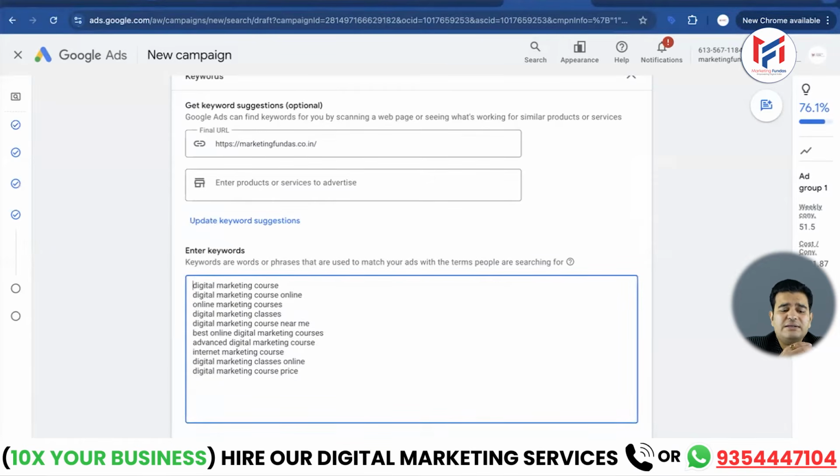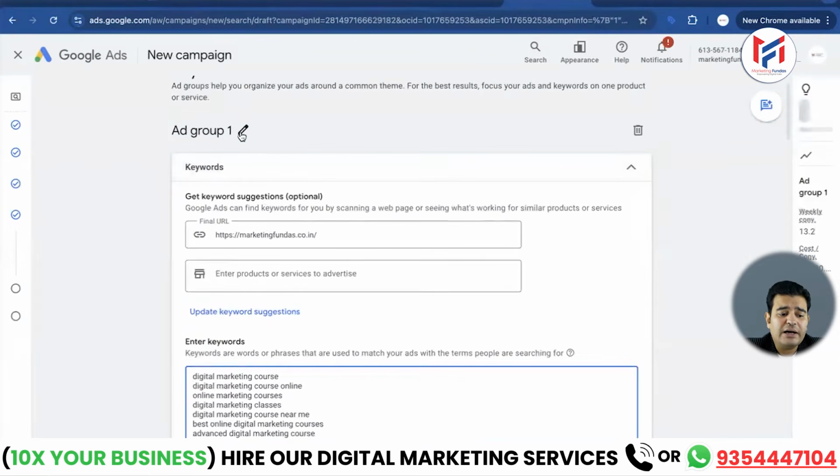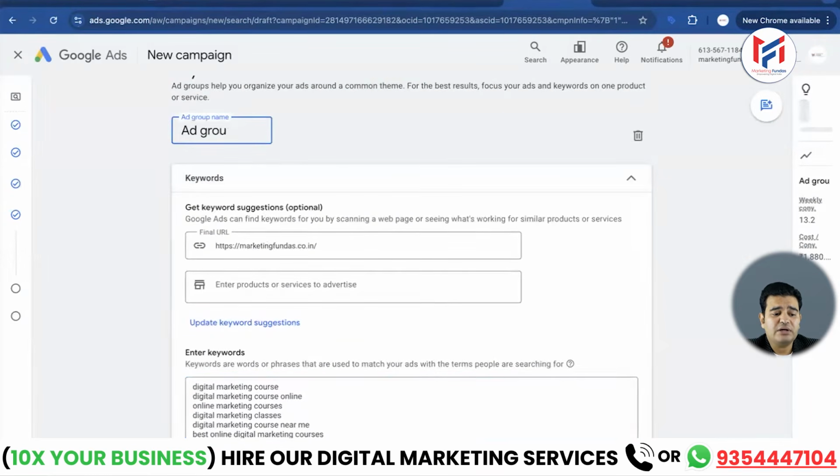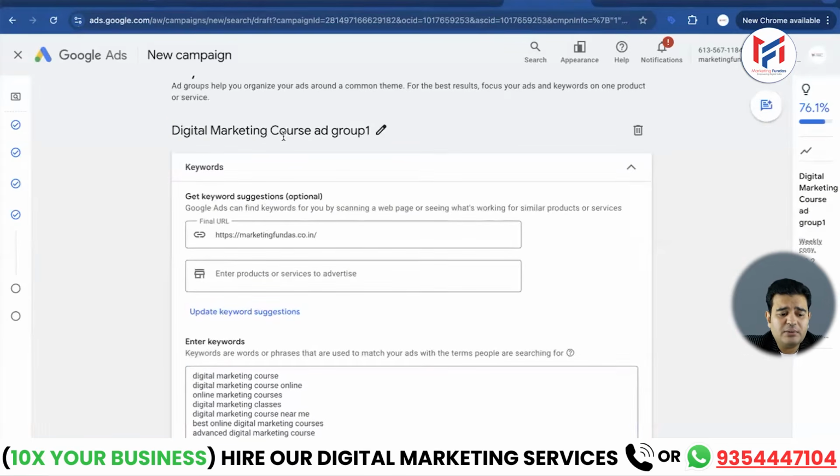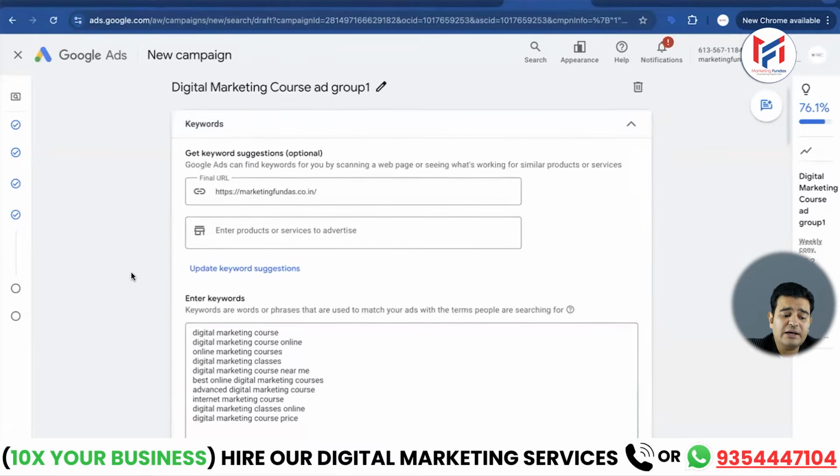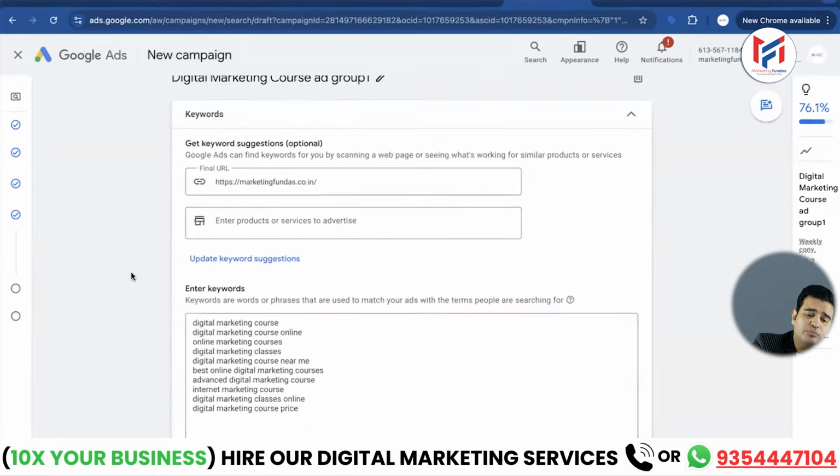What had I explained to you about the ad group earlier? Within this, you should keep 10 to 12 important keywords related to that particular ad group. First, give the ad group a name. For example, let's name this particular ad group Digital Marketing Course. Done. This is ad group 1 and I have given it a name. I have named it as Digital Marketing Course ad group 1. Okay. Now what will I do in this particular ad group? I am creating this for the particular lead generation to sell my digital marketing course.